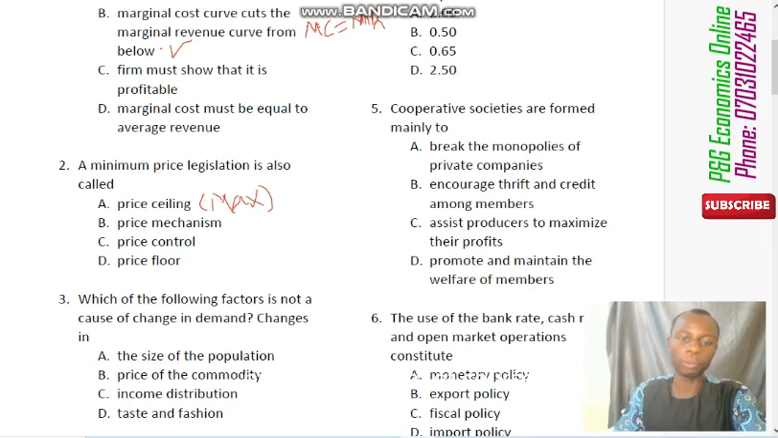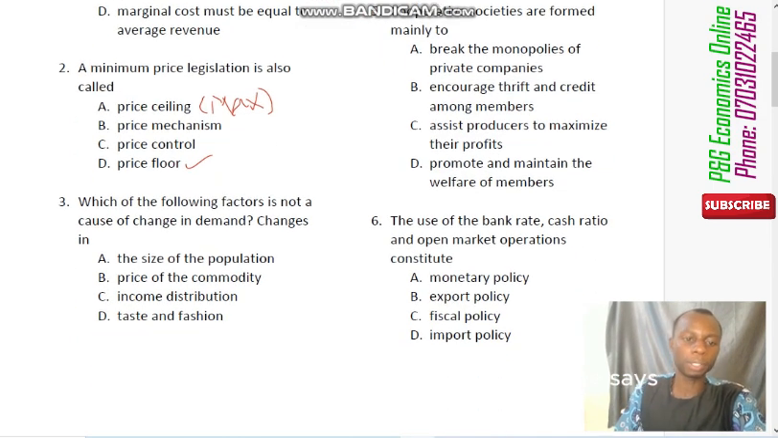Price mechanism, of course, is not the answer, because price mechanism means the determination of price by the force of demand and supply. But the correct option is D, price floor. Price floor is also known as minimum price, and this is when government sets the price of a commodity above the equilibrium price. The reason or the essence of that, of course, is to favor the producer. So the correct option is D.